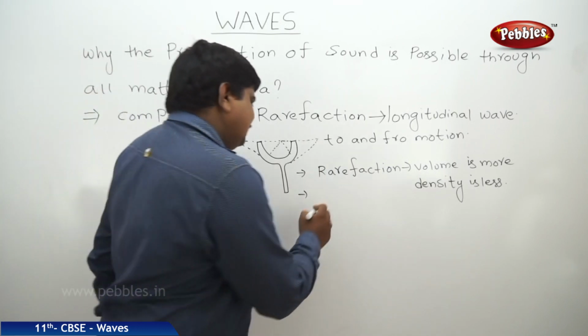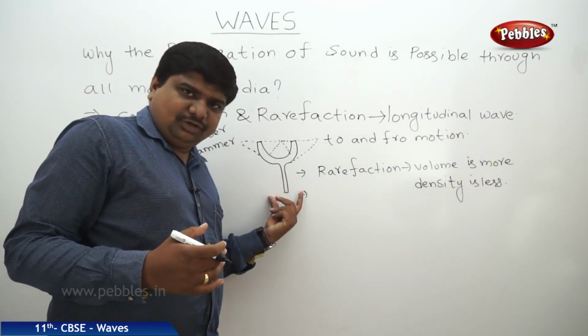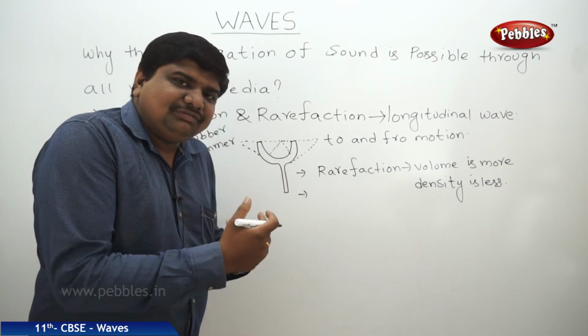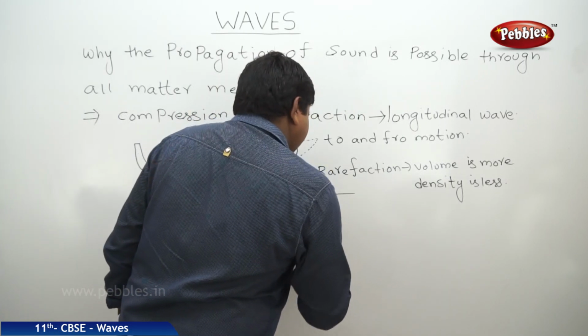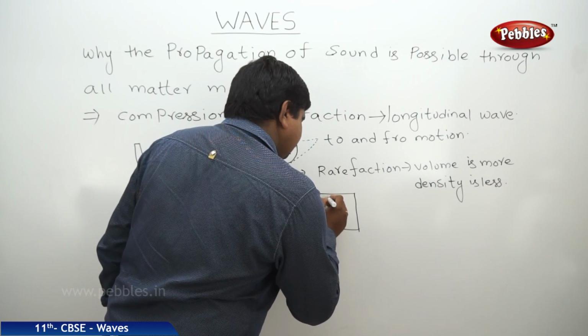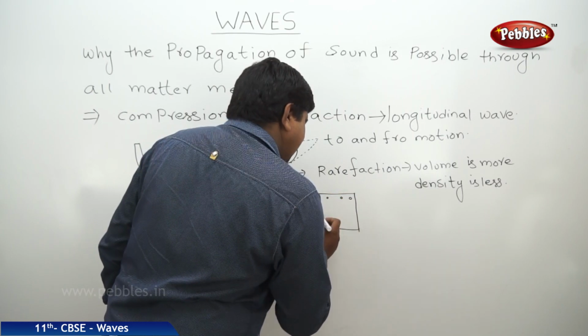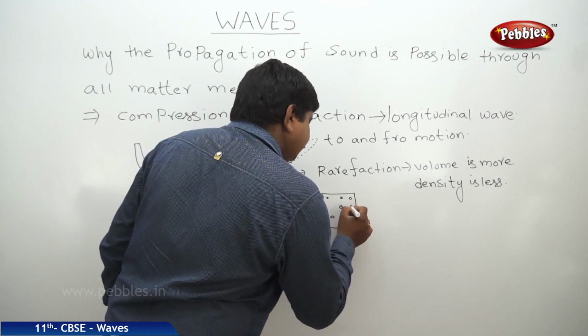In this case, many particles will come and get fixed in a given volume, and there is a possibility of more particles gathering in a given volume. Suppose there is a big gap in the given volume.